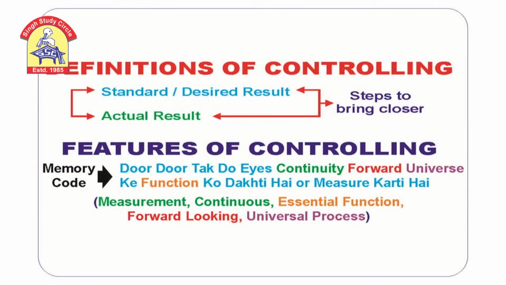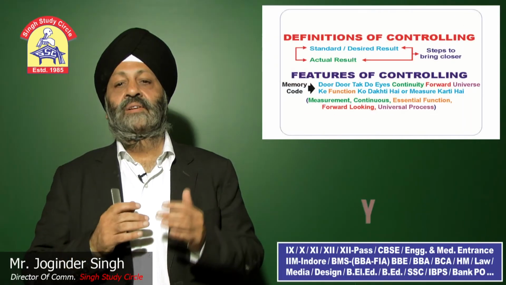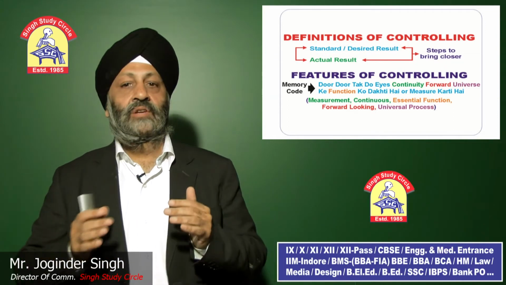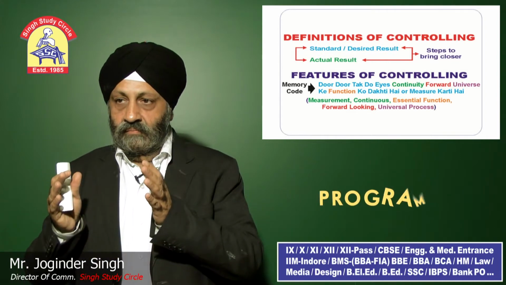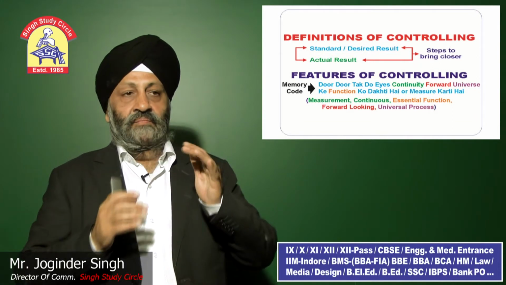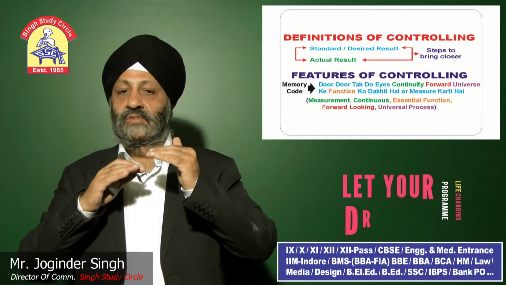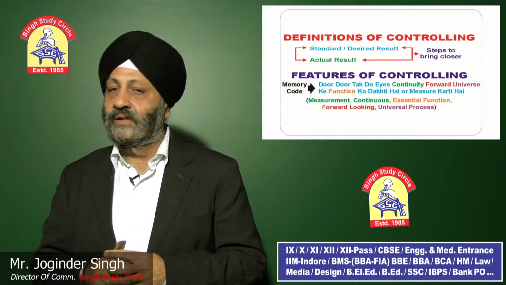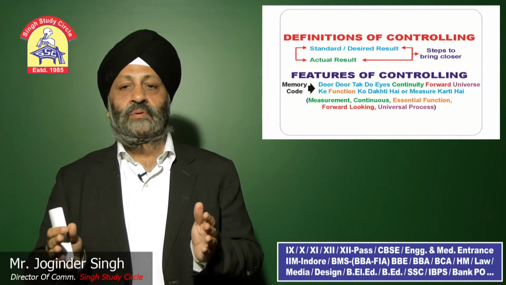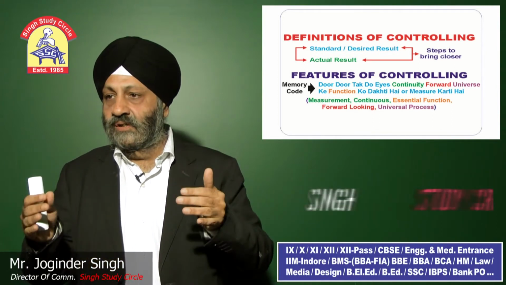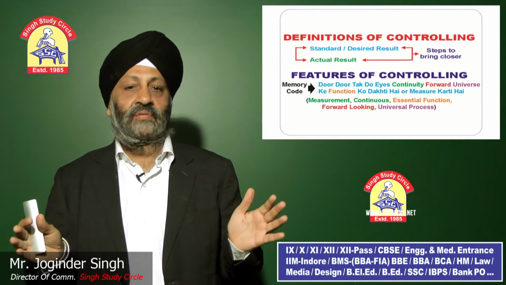Now we are going to start the chapter of controlling. Controlling means comparison. Comparison between standard results or desired results and actual results. What is the purpose of controlling? The controlling purpose is to bring together desired result with actual results. So now if they ask you the definition of controlling, controlling is bringing closer the desired results with actual results and knowing the cause if there is any difference.